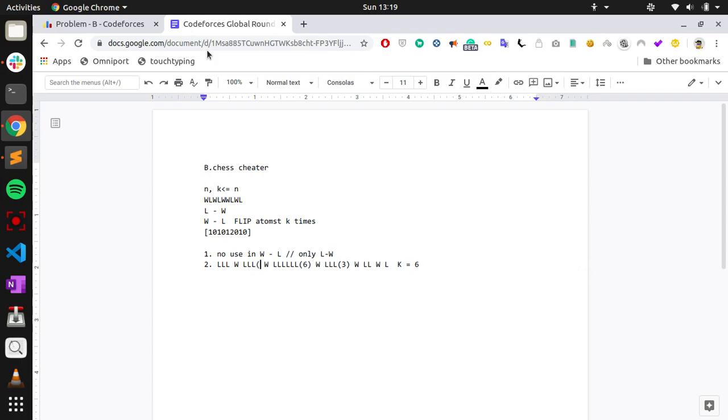So what we are going to do here is first make L to W where L's are in between two W's.